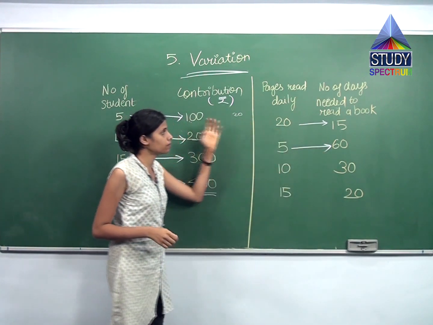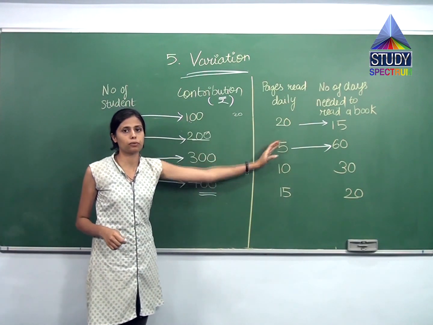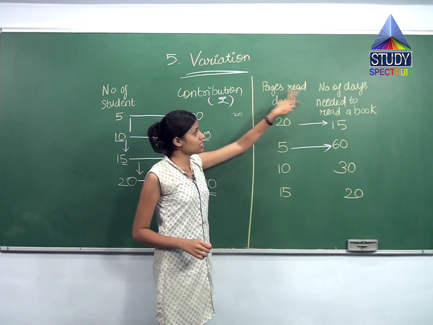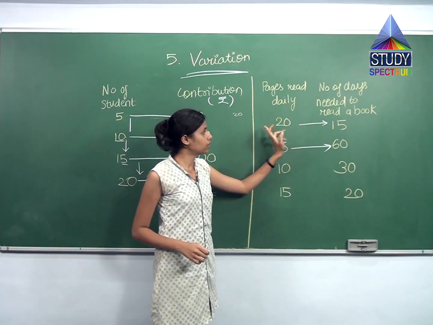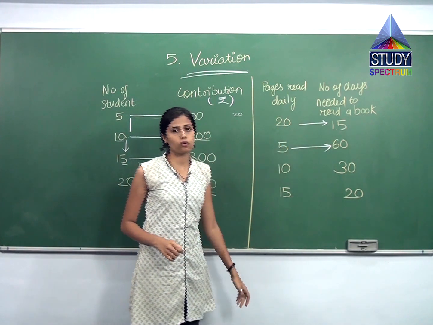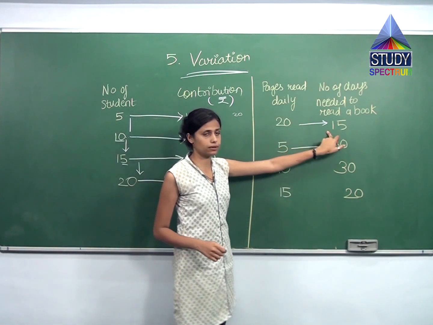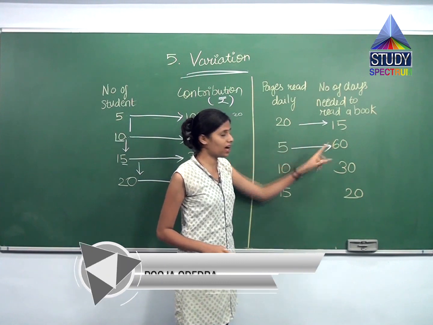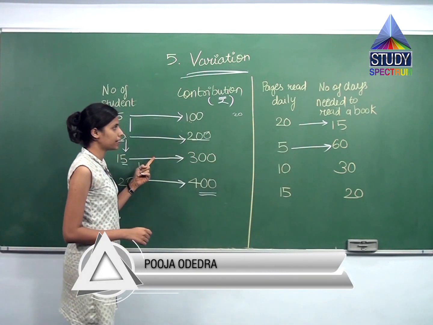So can you see what is the difference between them both till now? See, over here pages read daily was higher. The number of days to read a book was lower, that is 15. As soon as my pages read daily decreased, this increased. But over here what was happening?